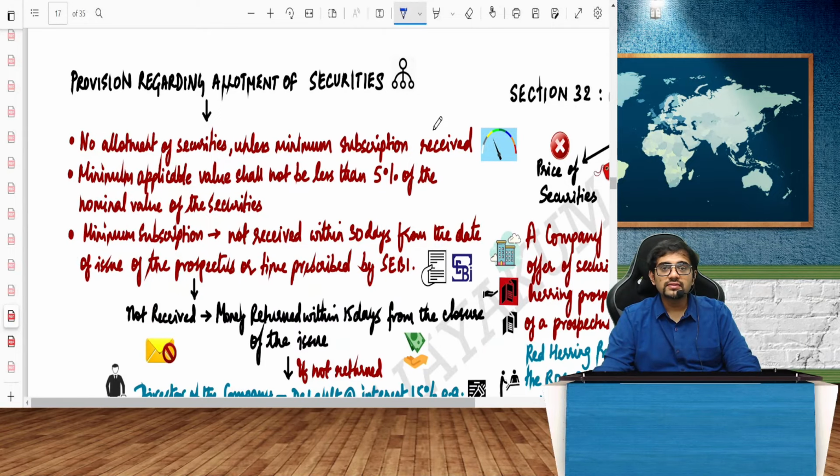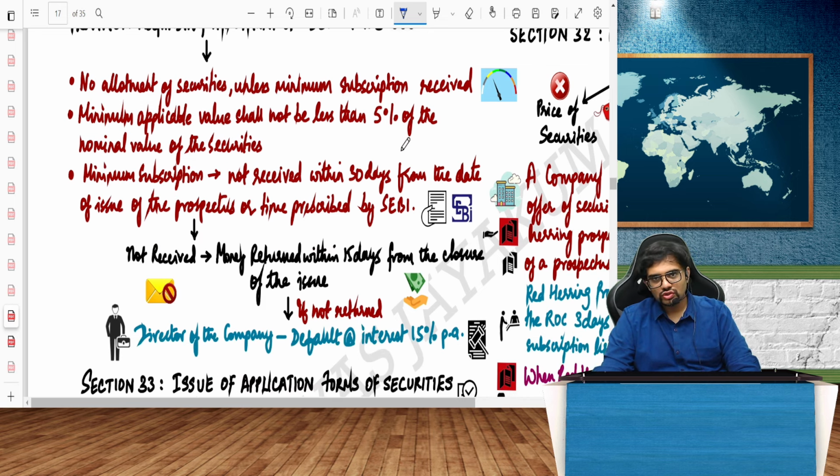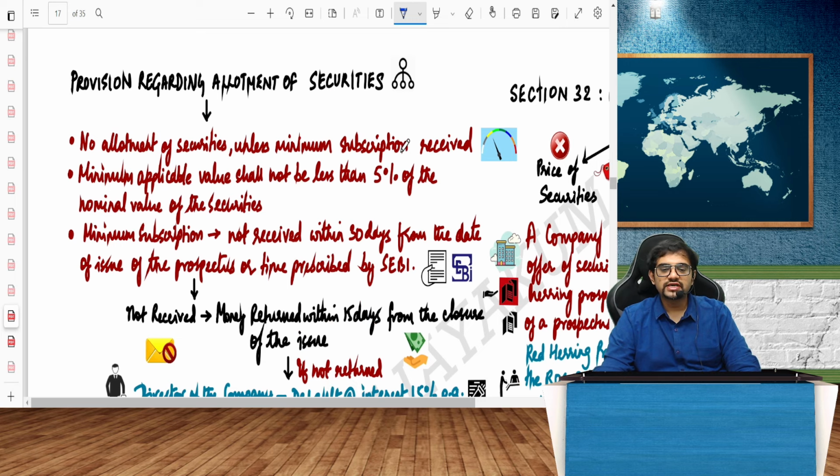So guys, minimum subscription value should be achieved. So you know that minimum subscription is 90%. That minimum subscription should be achieved. And apart from that, share application money. Minimum application value shall not be less than 5% of the nominal value of the shares. So 5% is as per Companies Act.